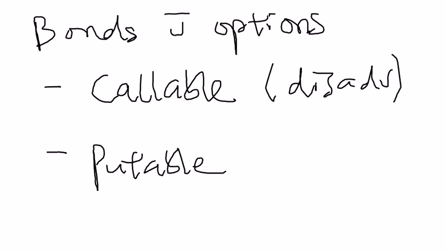Now, what about a puttable bond? A puttable bond is a bond that the bondholder can sell back to the issuer, which means the bondholder can get his principal before the maturity date. In that case, it's an advantage to the bondholder.